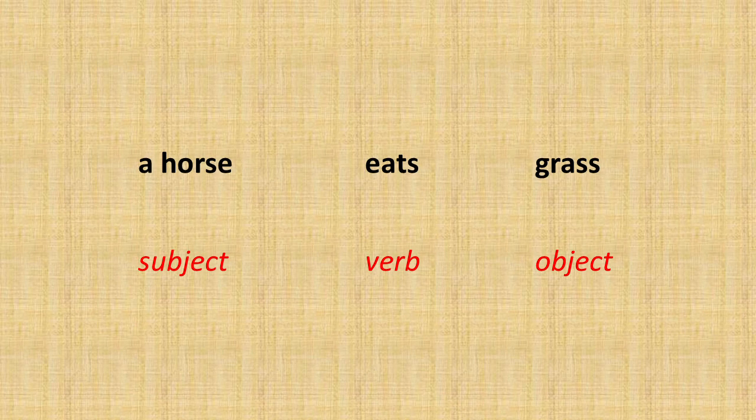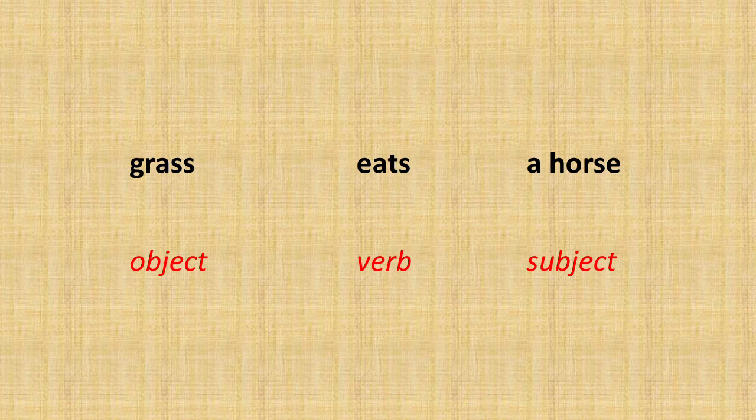To take an example, we can say, a horse eats grass. A horse is the subject, eats is the verb, and grass is the object. However, if we change the order of those words and say grass eats a horse, we end up with something nonsensical. Grass doesn't eat horses, horses eat grass. So the word order in this particular case is very important.